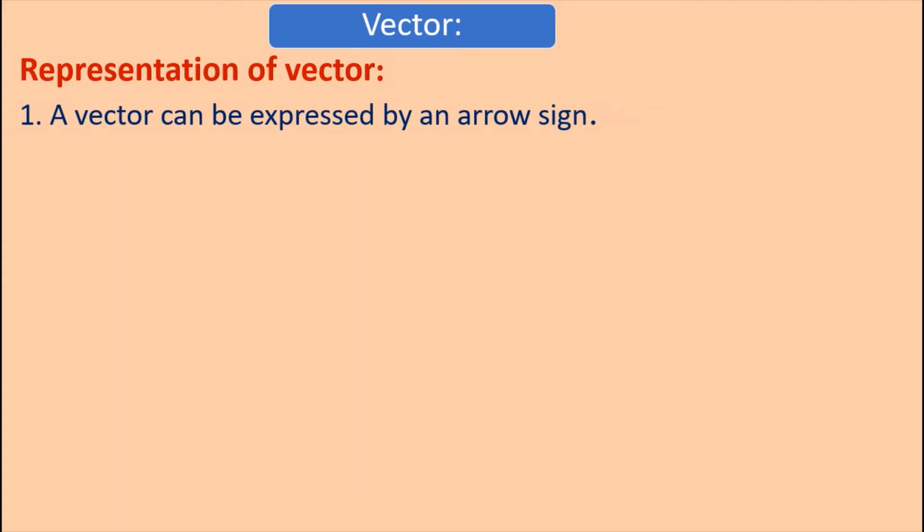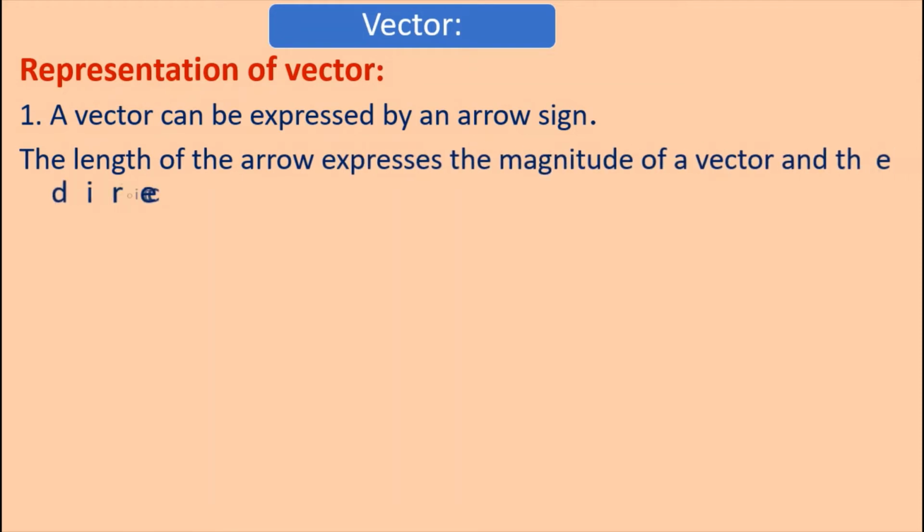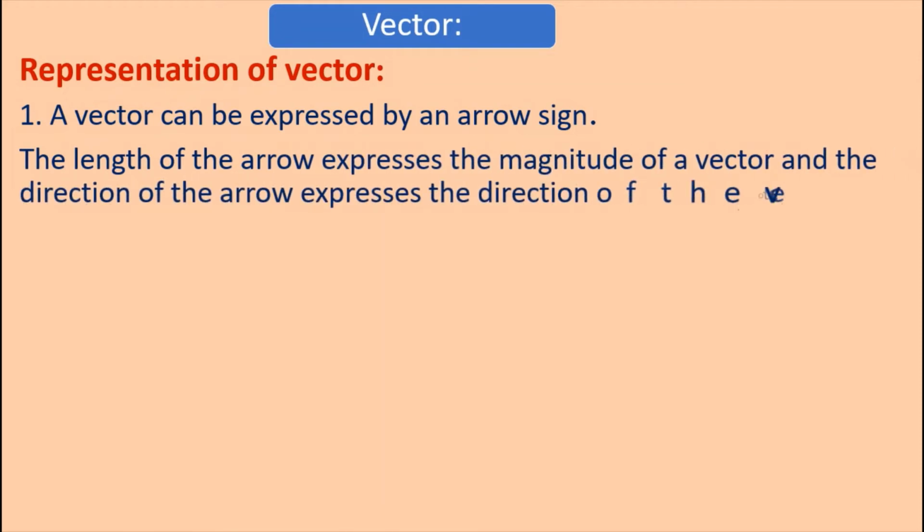Now, representation of a vector. A vector can be expressed by an arrow sign. The length of the arrow expresses the magnitude of the vector and the direction of the arrow expresses the direction of the vector. Here, this is the arrow.